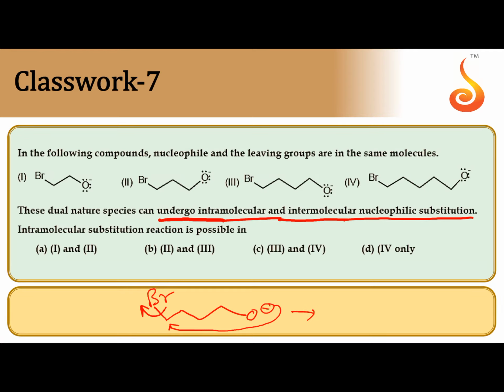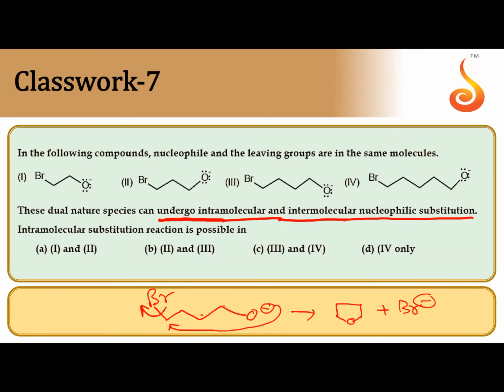Br minus is removed. O minus is the attacking nucleophile, Br minus is the leaving group. Then O minus attacks the alpha carbon forming a cyclic compound. 1, 2, 3, 4, 5, a 5 membered ring is obtained. This is the product and the leaving group is Br minus.